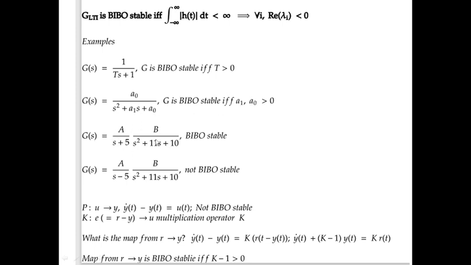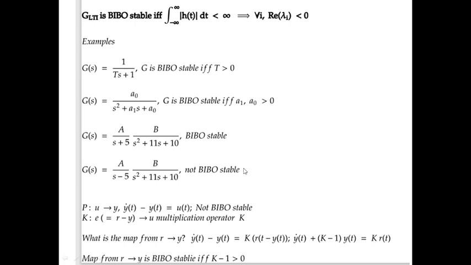Any other general function is represented as this. Now this has all the roots. This can be factored into s plus 1, s plus 10. So again the roots are minus 1, minus 10, and this has root minus 5, so all have negative real parts, so BIBO stable. Now this has a positive root, s equal to 5, so this is not BIBO stable.